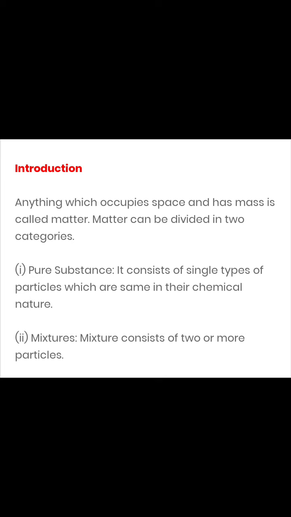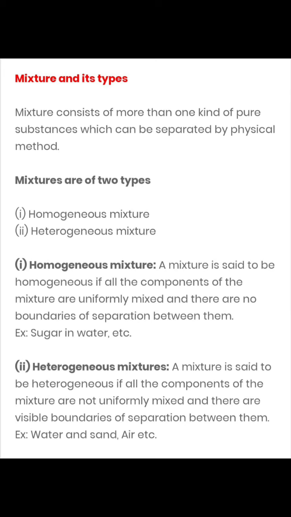Now, what is a mixture? You have understood. What are its types? Mixture, we have understood now, is not a pure substance. It is made up of two or more than two kinds of particles. Mixtures are of two types: homogeneous mixtures and heterogeneous mixtures. A mixture is said to be homogeneous if the composition of the mixture is the same throughout. This means the composition is uniform.